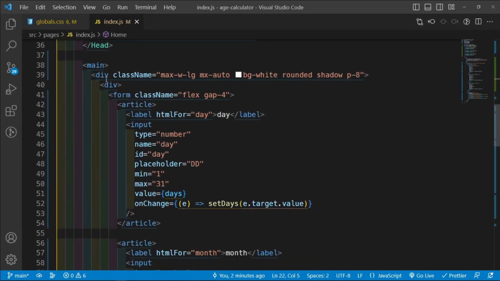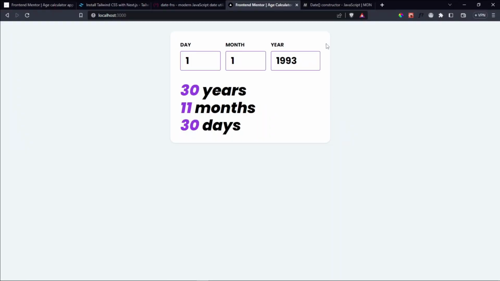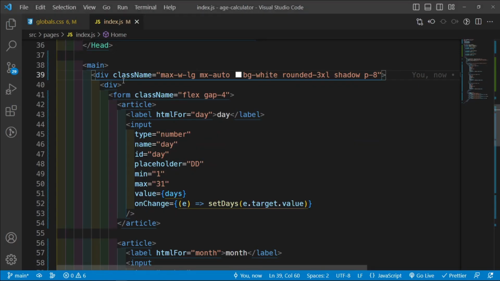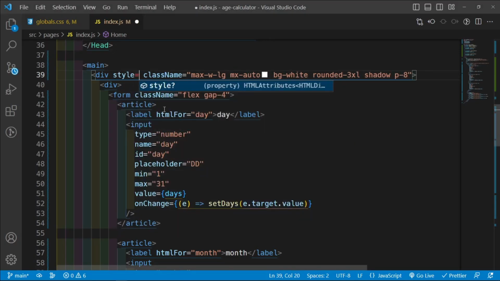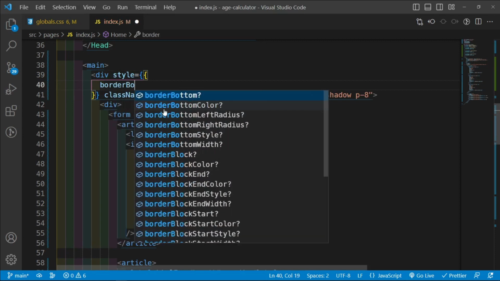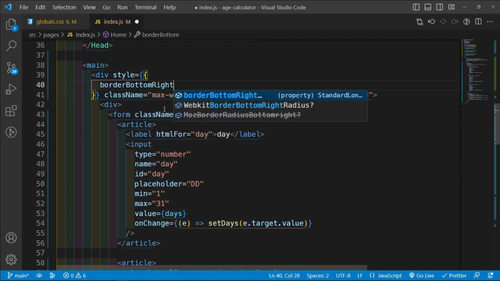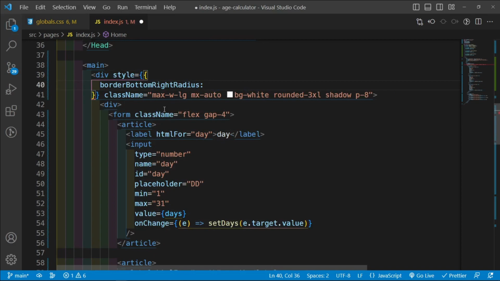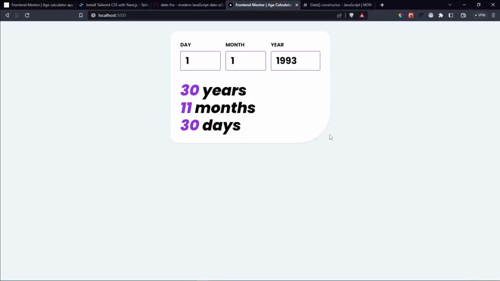So let's go inside this div. Inside this div, let's give it a rounded of 2xl. How big is that? Let's say 3xl. And then let's give it a custom style. And we're going to say border bottom right radius. And we're going to say 100. How big is that? So yeah, that looks okay. So this looks okay. And then we need this to come to the center.